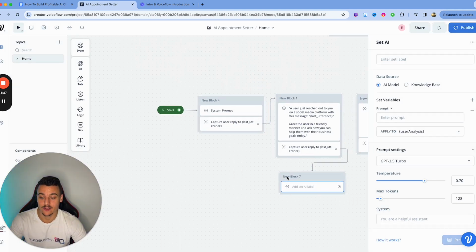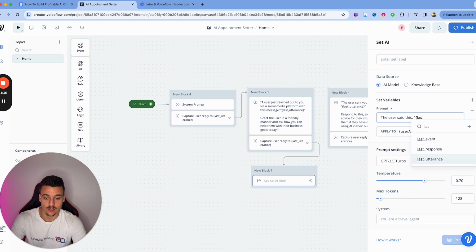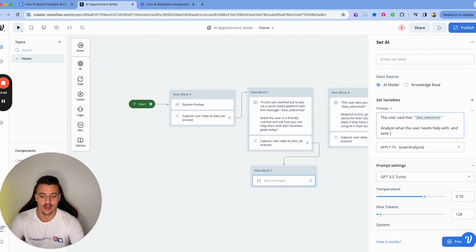And we're gonna save some stuff into this variable where we're gonna say the user said this. We're gonna save in last utterance, analyze what the user needs help with, and save and provide that as your output. We're not gonna add in anything more for this right here, just to give you guys a quick idea.